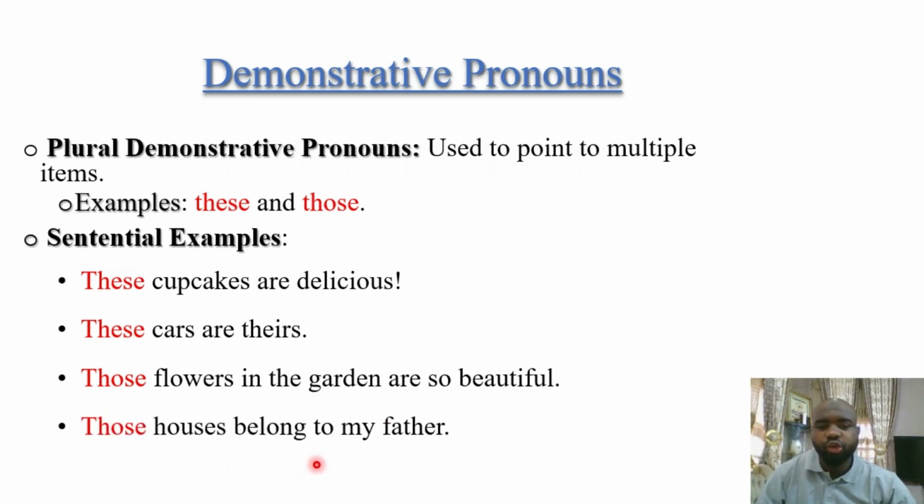Those houses belong to my father. You are pointing at certain houses, maybe house number 1, house number 2, house number 3, or maybe the houses in an estate or something of that nature. Those houses belong to my father. So these are basically the examples of the plural demonstrative pronouns.